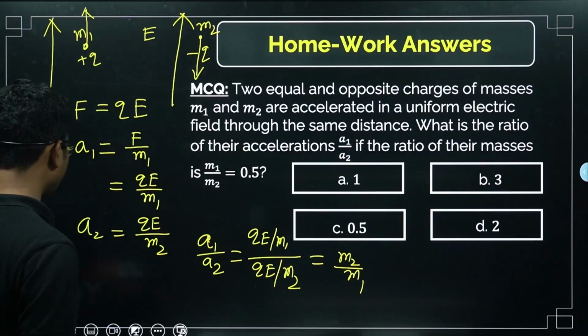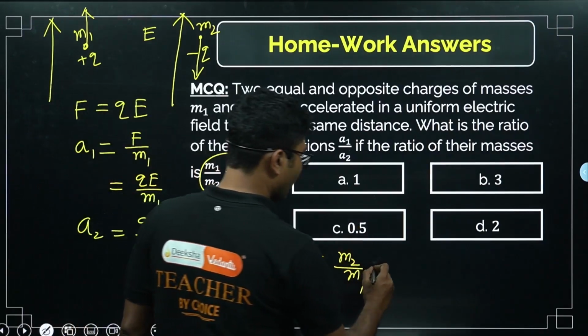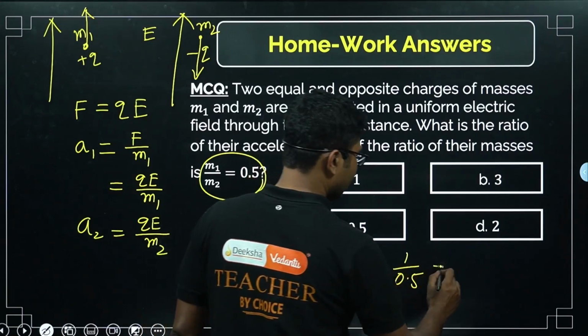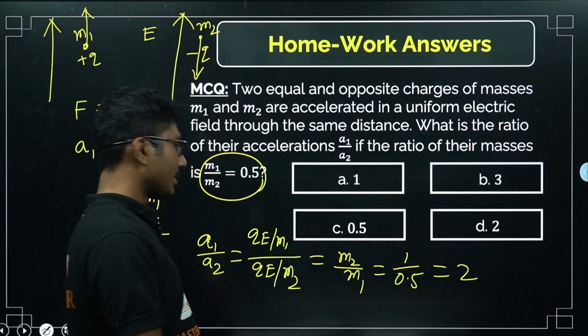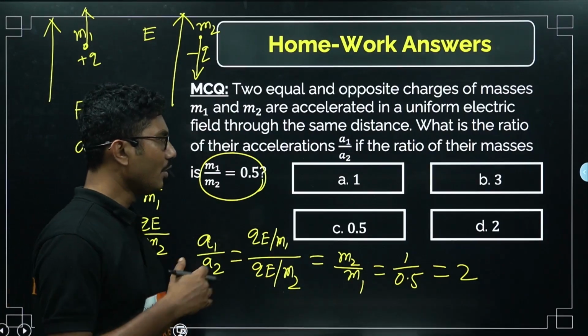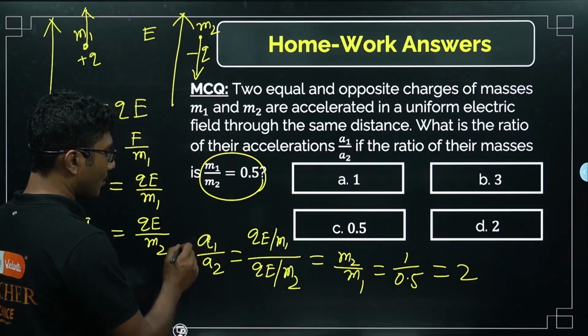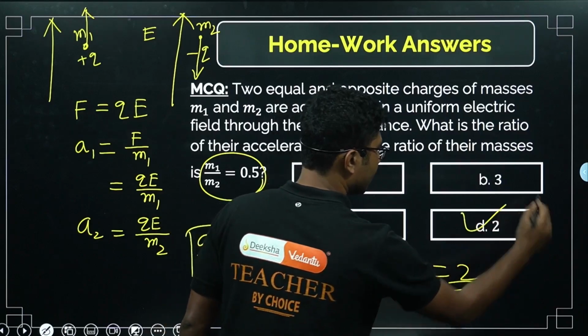So m2 by m1 will be 1 by 0.5, that is equal to 2. 1 by 0.5 is equal to 2. These are the shortcut answers that you have to remember by heart, right? So the value of A1 by A2 is equal to 2. So the correct answer is option D.